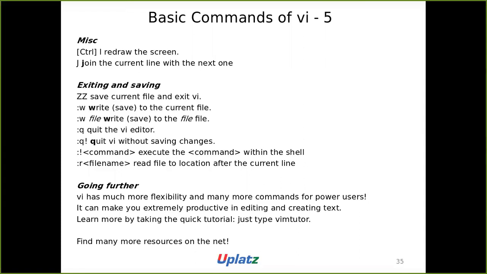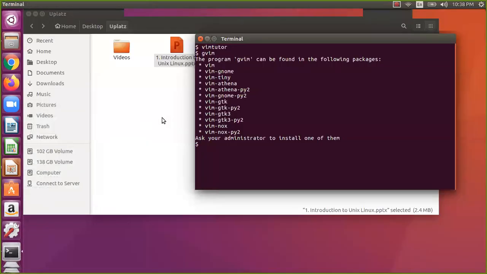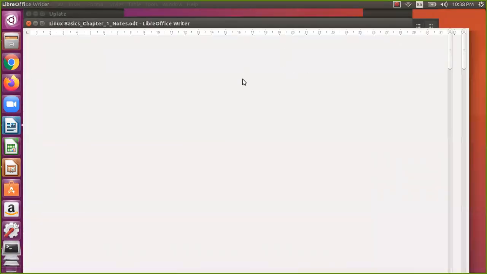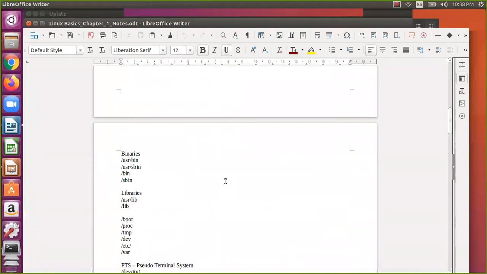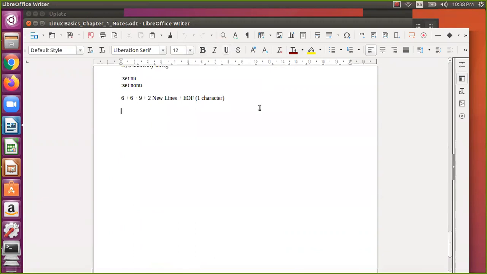Okay, now let us start with our current chapter. The current topic is command help. So let us open our notes. Let us see, session 5, VI we have seen. Now we will see session 6, command help.